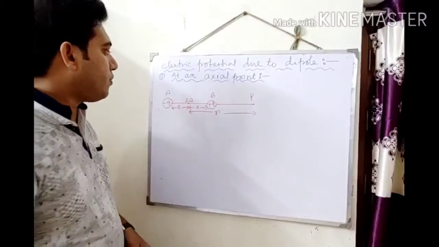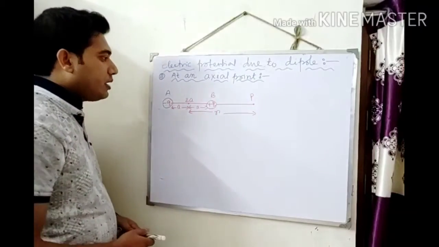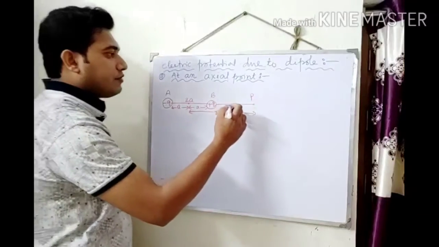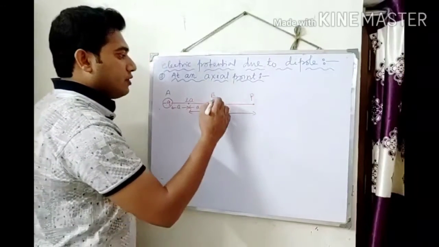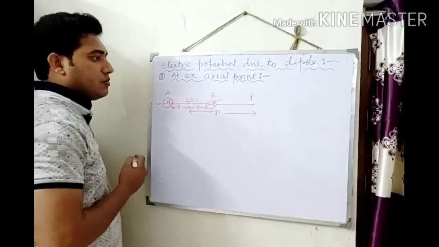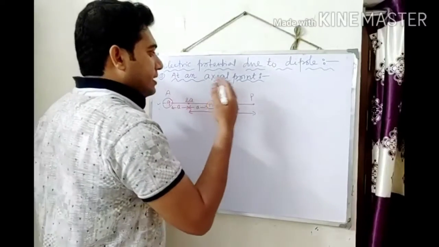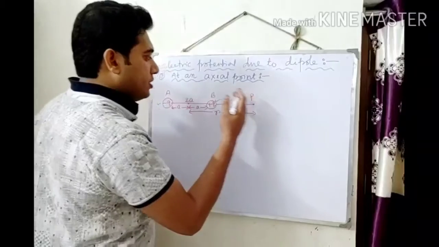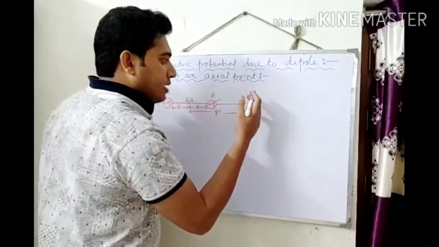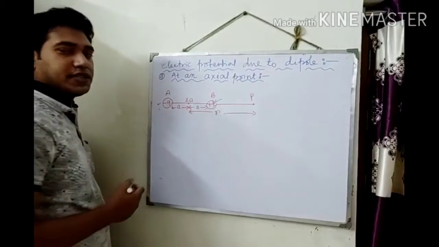For the two charges, plus Q and minus Q, we find the electric potential at point P due to the positive charge and the electric potential at point P due to the negative charge.